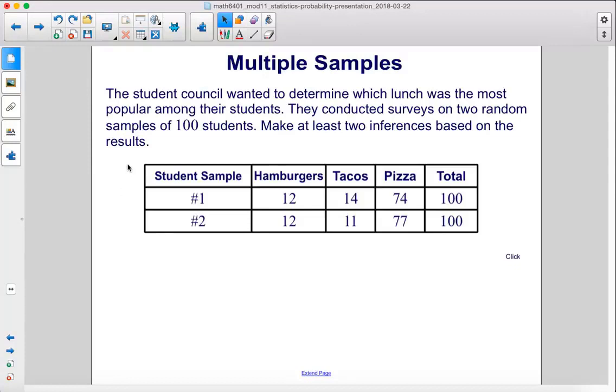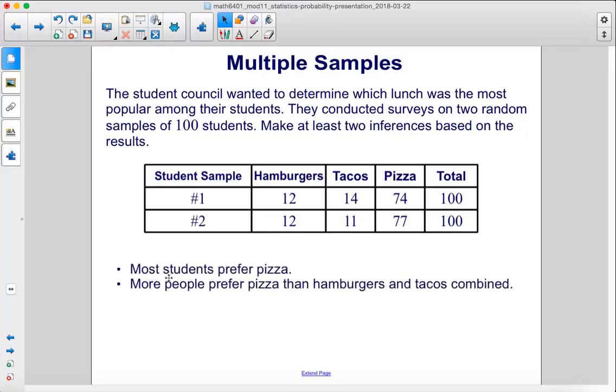Multiple samples. The student council wanted to determine which lunch was the most popular among their students. They conducted surveys on 2 random samples of 100 students. Make at least 2 inferences based on the results. All right, so we had student sample 1 and 2, and out of 100 students in each one, we have 12 liked hamburgers, 14 liked tacos, 74 liked pizza, and in the second sample, we had pretty similar numbers. 12 liked hamburgers, 11 liked tacos, and 77 liked pizza. So we can infer that most students prefer pizza, and more people prefer pizza than hamburgers and tacos combined. So they really like pizza.